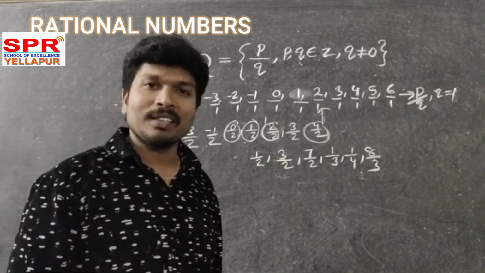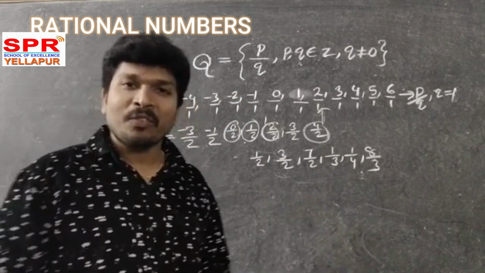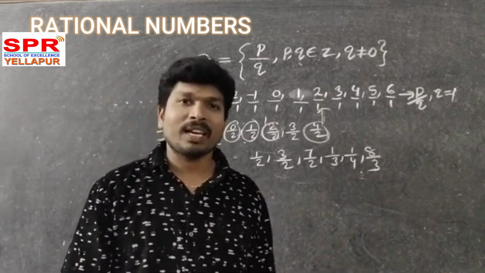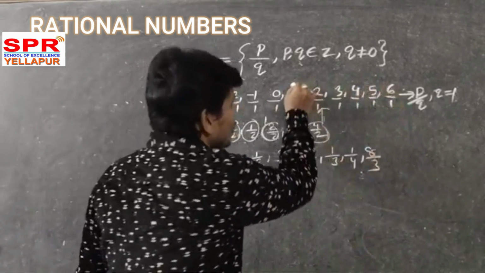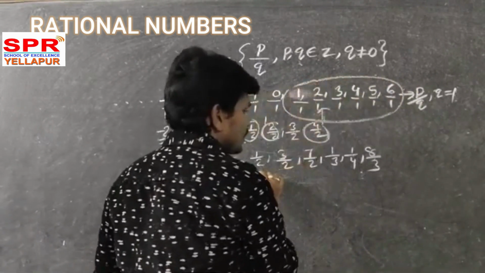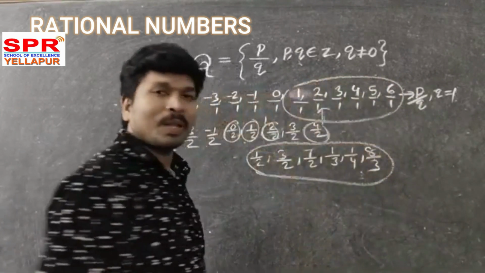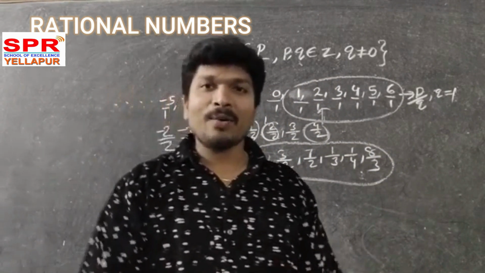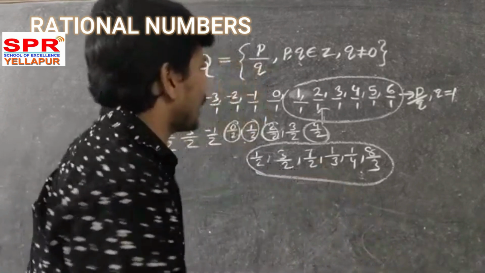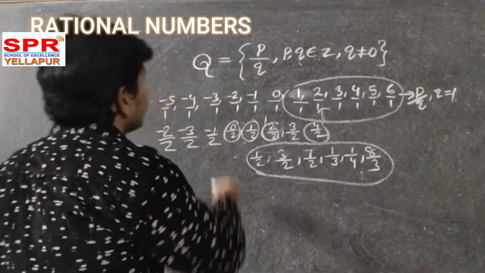These you call fractions. Are these fractions? Yes, these are also fractions. Do you know the definition of a fraction? Now you have to know it. What is the definition of a fraction?